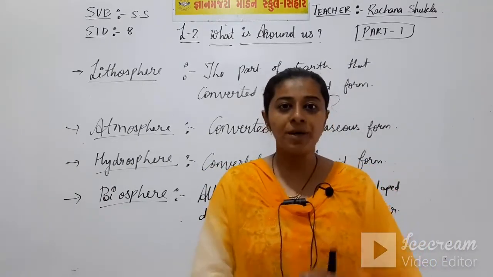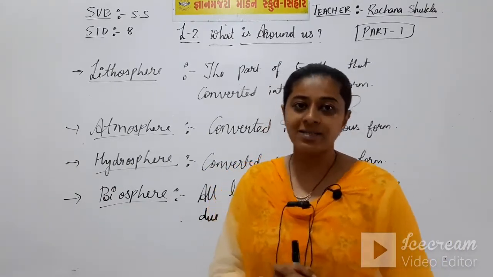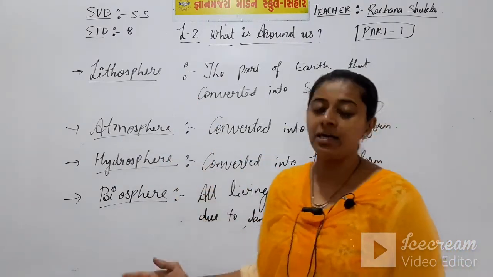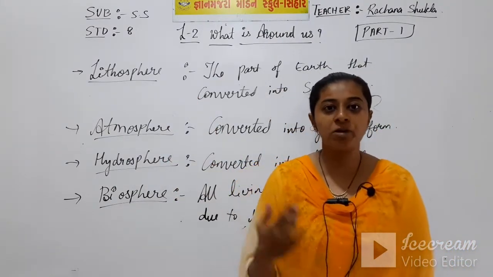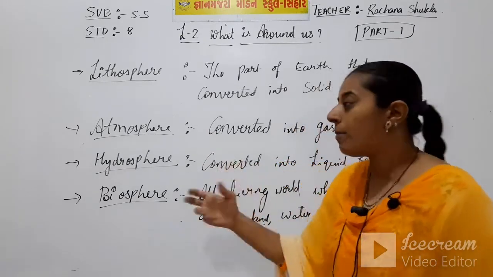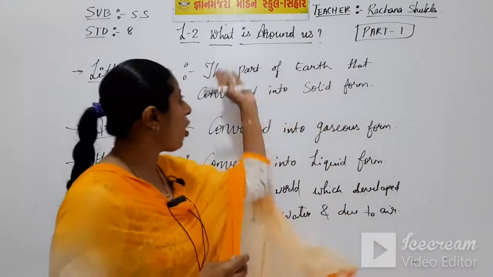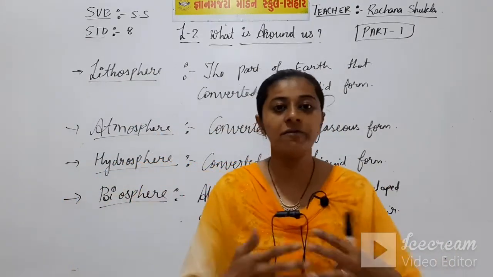So the earth comprises 4 spheres, that is lithosphere, atmosphere, hydrosphere and biosphere. In this chapter we will study in detail about each and every topic. So what is around us? We will study what is around us.